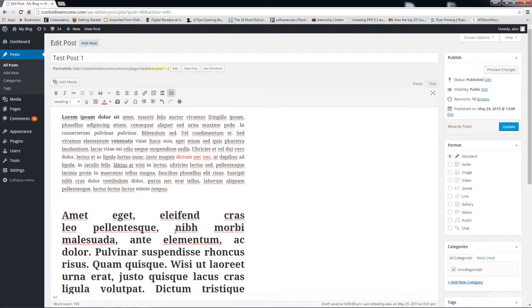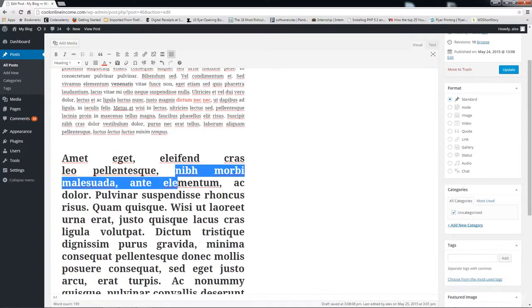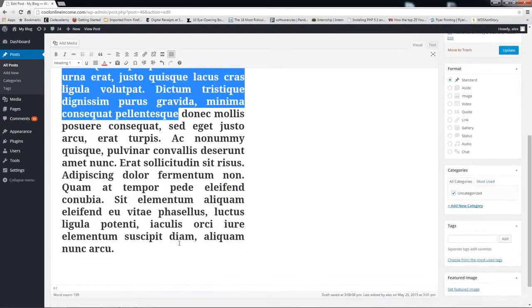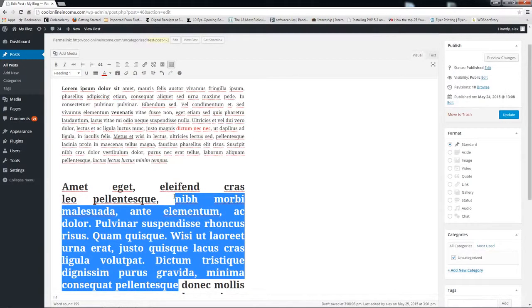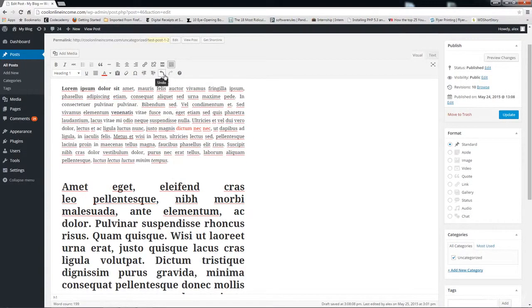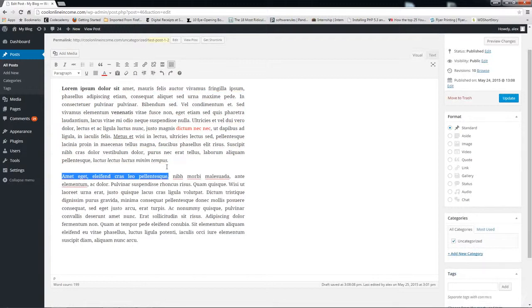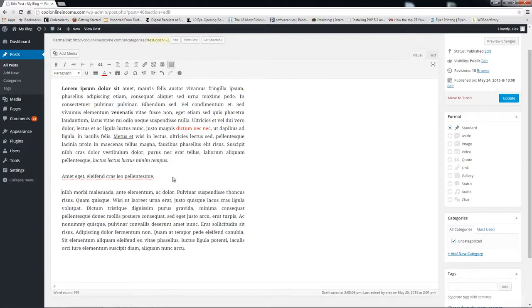And as you can see, unfortunately, everything is now in heading 1. So what you need to do is, let me just undo this by coming down here. I'm going to undo this. Something to keep in mind is whenever you want to make a piece of text a header, you need to make sure that that piece of text is on its own separate line. So what I'm going to do is I'm going to come here, I'm going to click on enter. Now we have this on its own separate line, and I'm going to click on the header 1 tag now.